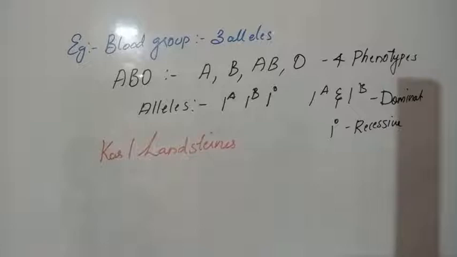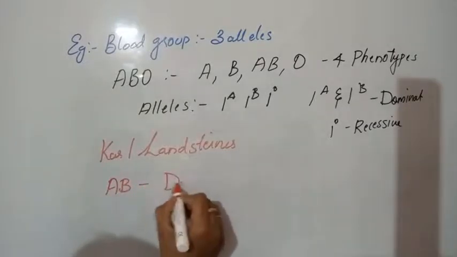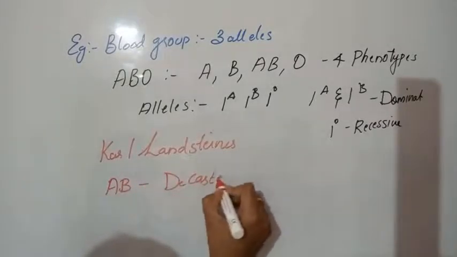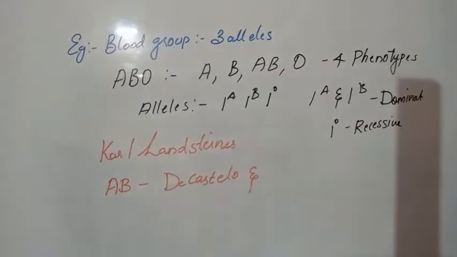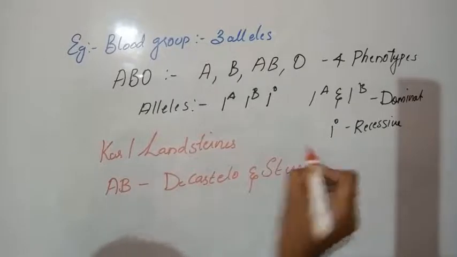Then blood group AB was discovered by Decastello and Sturli.